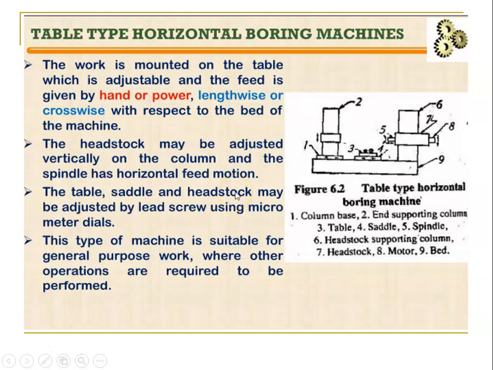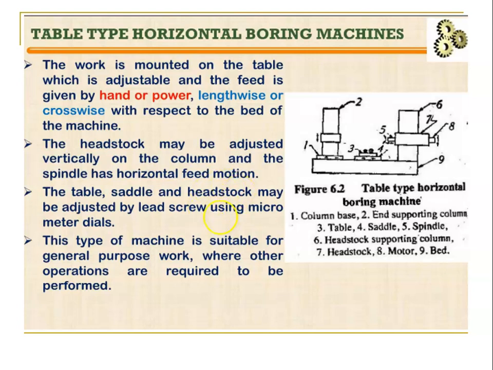Right, so table type horizontal boring machines. The work is mounted on the table, which is adjustable, and the feed is given by hand or power, lengthwise or crosswise with respect to the bed of the machine. So we can give the feed manually or power operated, lengthwise or crosswise with respect to the bed of the machine.